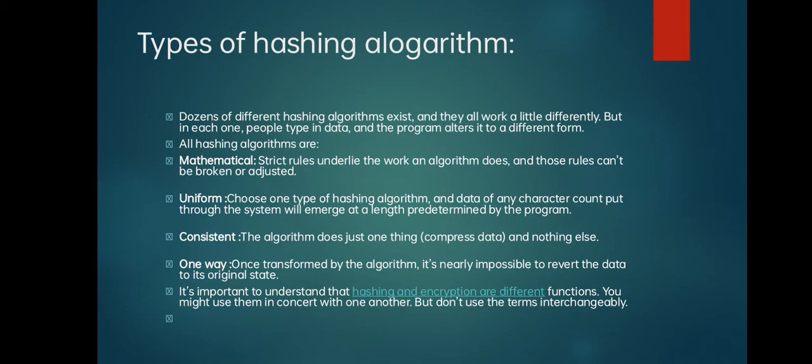Choose one type of hashing algorithm and data of any character count put through the system will emerge at a length predetermined by the program. Consistent. The algorithm does just one thing, compress data and nothing else. It means just doing one thing, and one way. Once transformed by the algorithm, it's nearly impossible to revert the data to its original state.